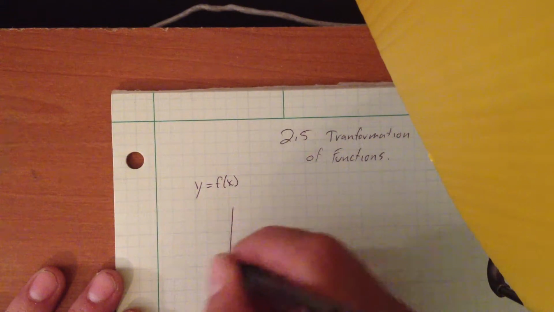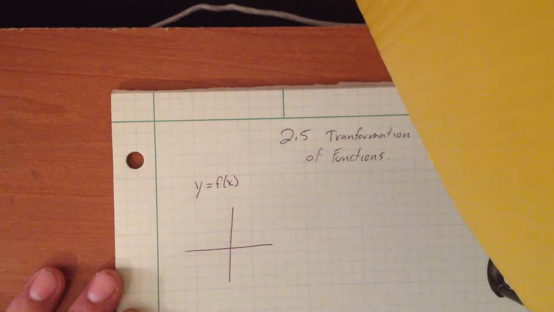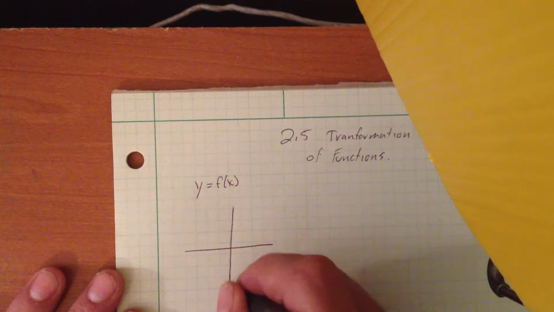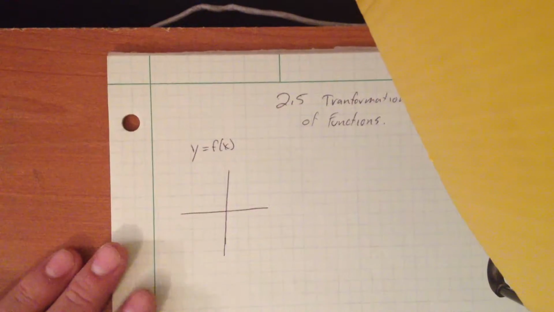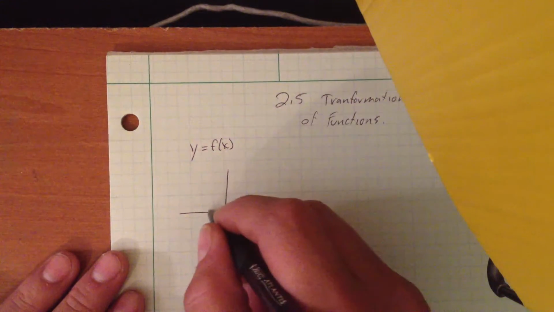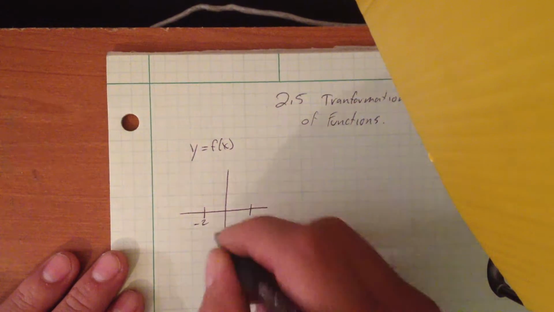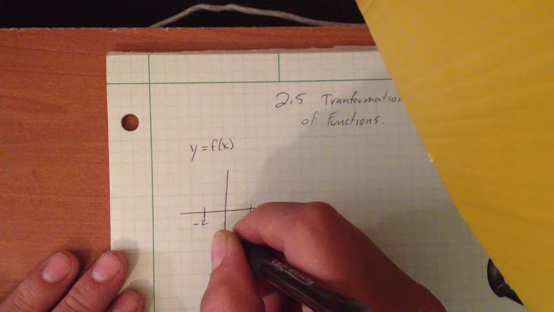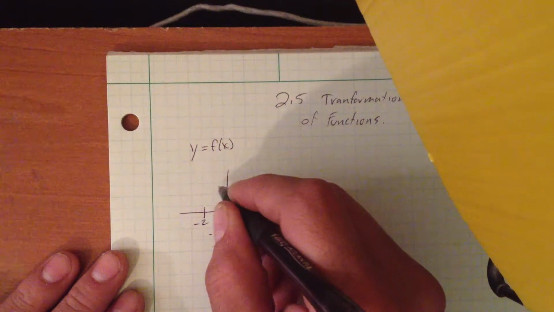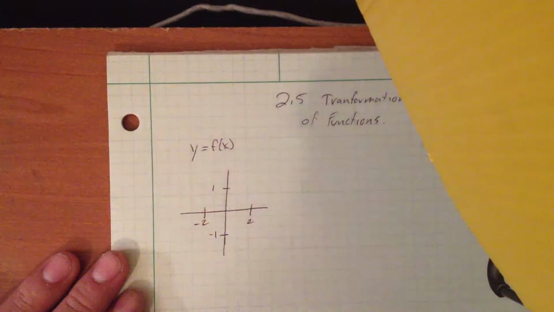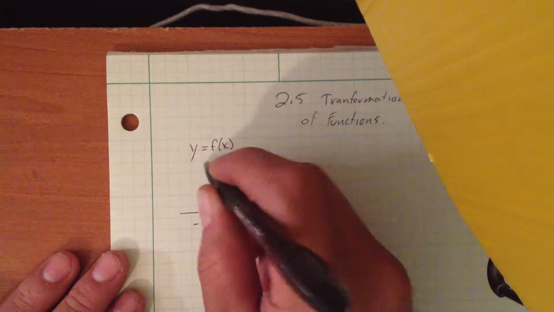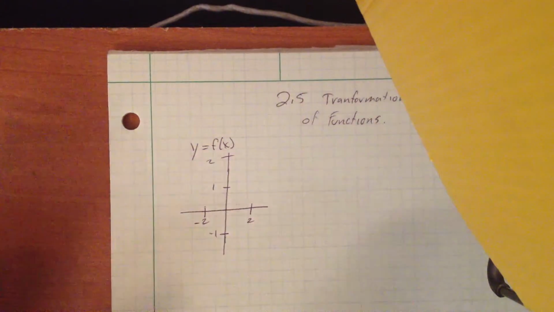This is -2, this is +2, and this is -1, and +1, and it keeps on going. +2 goes on like that, goes up.